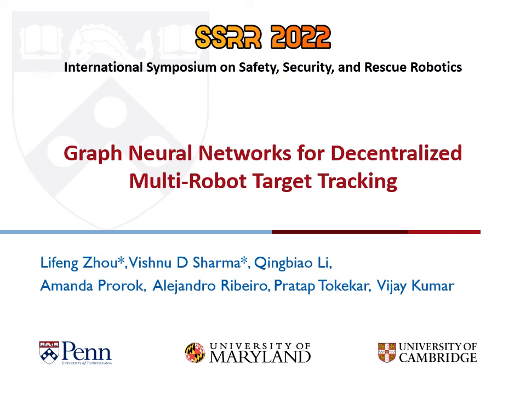Hello everyone, I am Vishnu Sharma and today I am going to present our work on using graph neural networks to learn decentralized planning for multiple robots. This is a joint work with Lifeng Zhu, Professor Ribeiro and Professor Kumar at University of Pennsylvania, Shinbiao Li and Professor Prorok at University of Cambridge, and my advisor Professor Tokekar at University of Maryland.